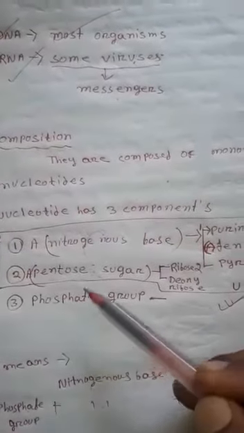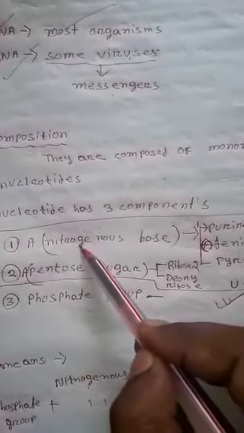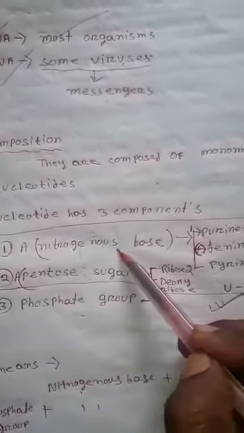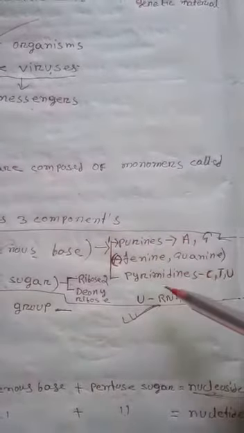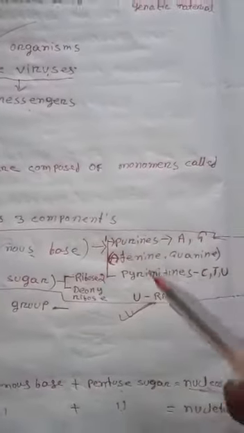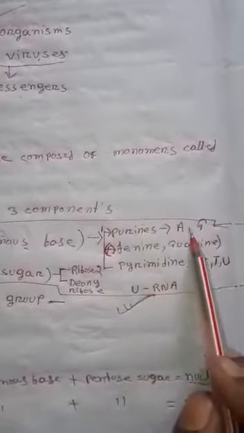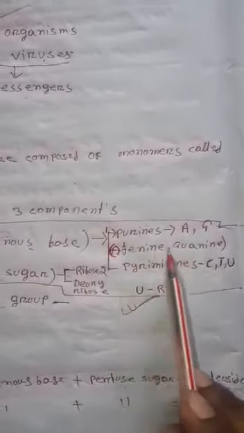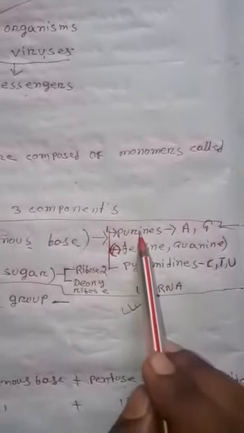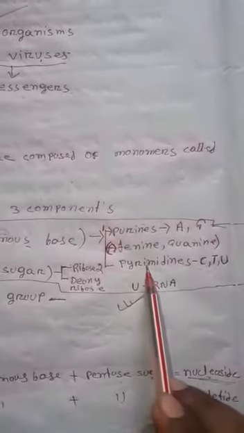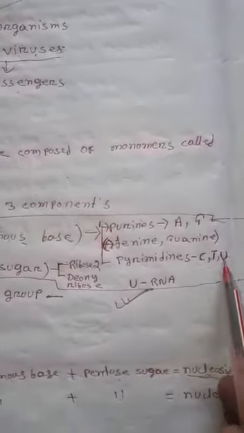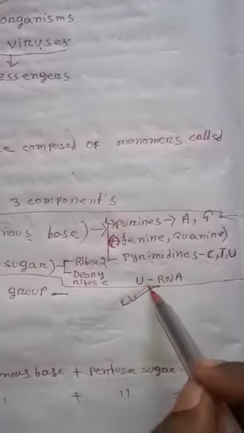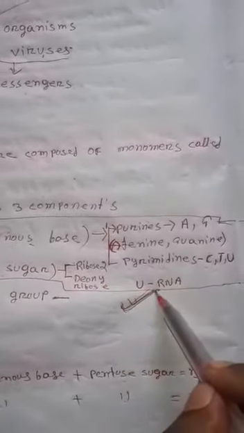Now, the nitrogenous bases are mainly of two types. One is called purine, and the other is called pyrimidine. Purines are adenine and guanine. Pyrimidines consist of cytosine, thymine, and uracil. Uracil is present only in the case of RNA.